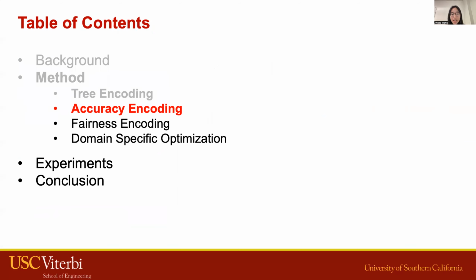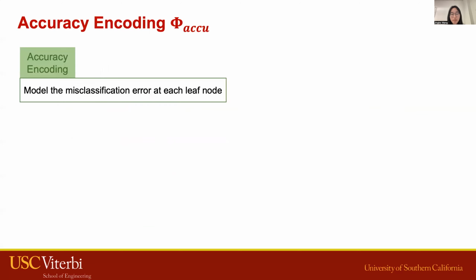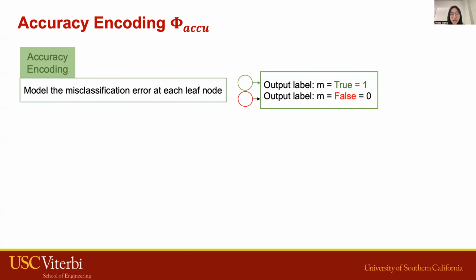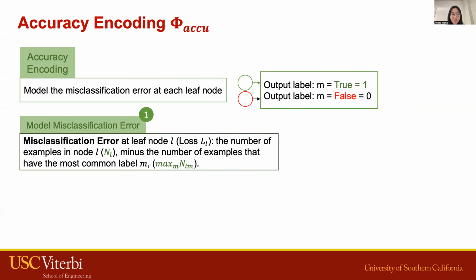Now we'll introduce the challenges for encoding the accuracy. Given the constraints of the tree structure, we formulate the accuracy by the misclassification error. As we consider a binary classifier, the output label is either true or false. Misclassification error is defined as the number of examples in node L minus the number of examples that have the most common label.